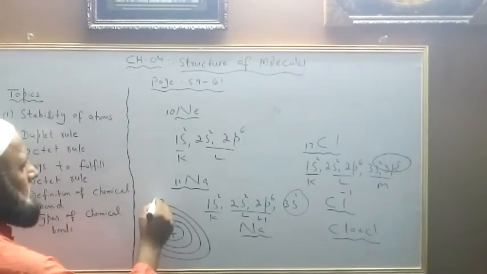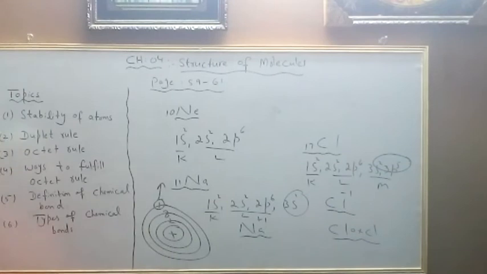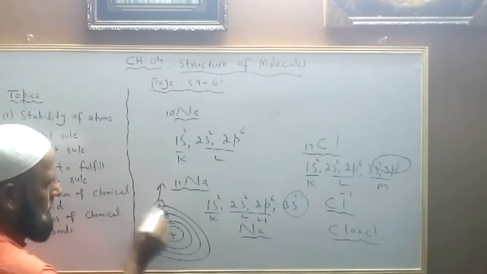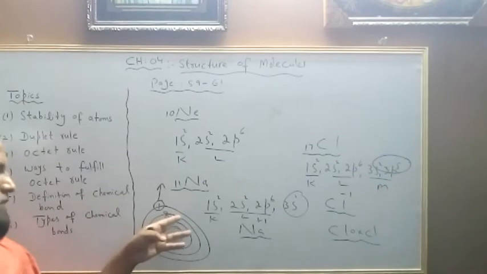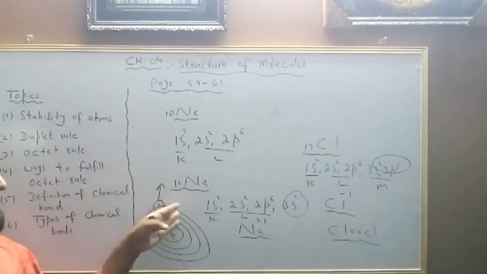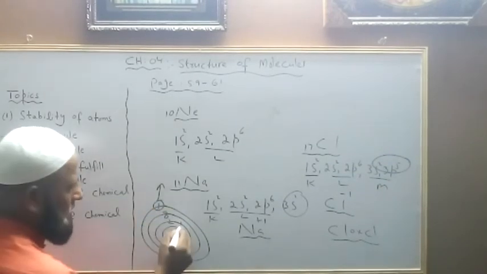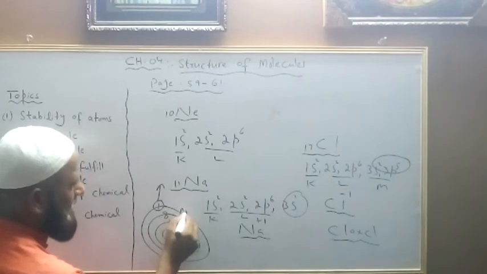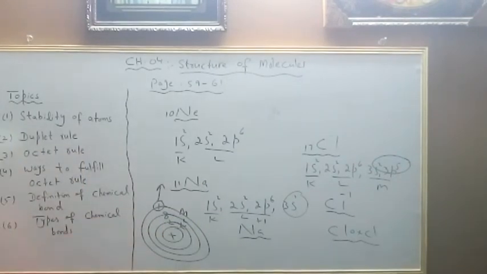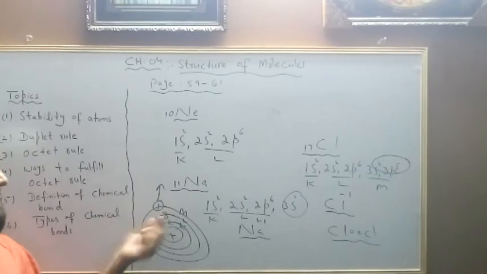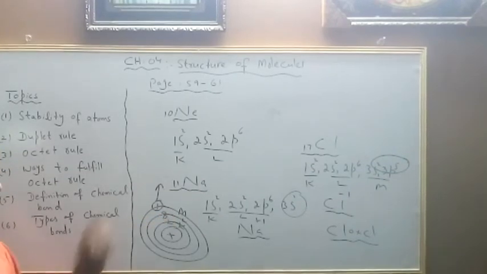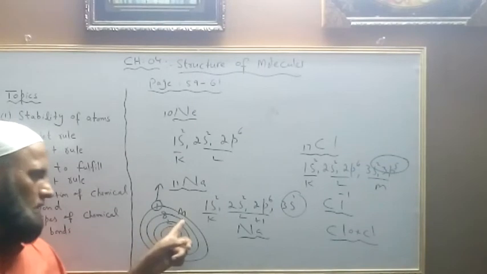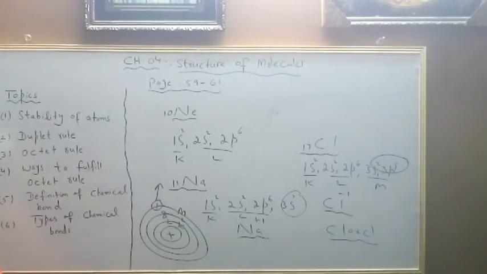This electron can easily be lost. After losing 1 electron from the K, L and M shells, the M shell will disappear, and you would see that sodium has 8 electrons in its valence shell, which would become the L shell.